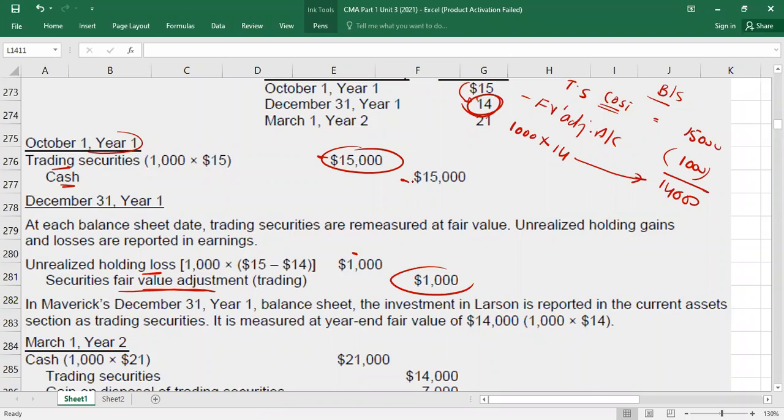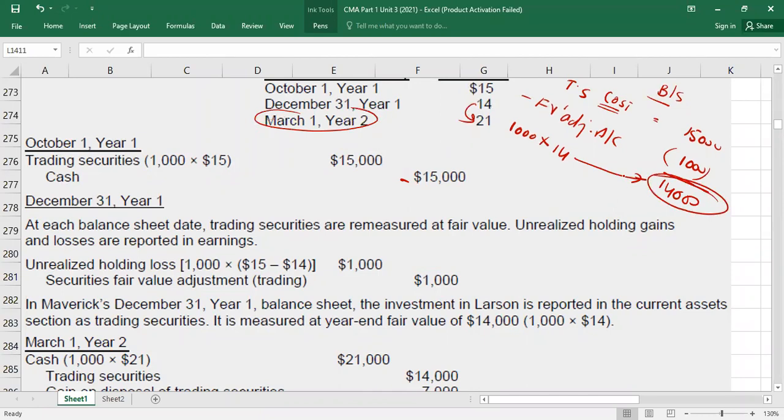Now what happened, guys? In the income statement, what will you do? This $1,000, which is the loss, will be taken to the profit and loss account. Got it? Clear? Now here we go. What happened on March 1, year 2? You sold it for how much? 21. And don't forget, in your year 1 balance sheet, the investment is showing at 14. This is what you have to remove at the time of disposal.